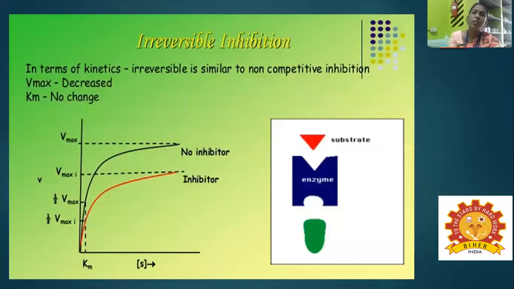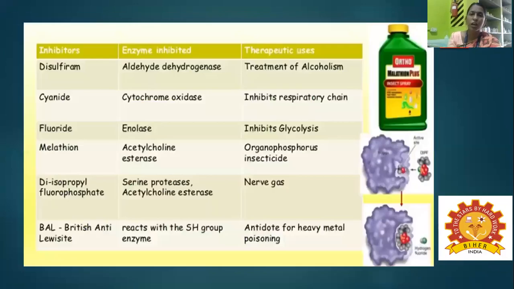In irreversible inhibition, normally the enzyme combines with the substrate to form an enzyme substrate complex and then forms a product. But in the irreversible case, it cannot return to the free enzyme. So in this case, Vmax is decreased and the Km value does not change at all. These are different chemical compounds, especially used in the form of drugs, that act as enzyme inhibitors.